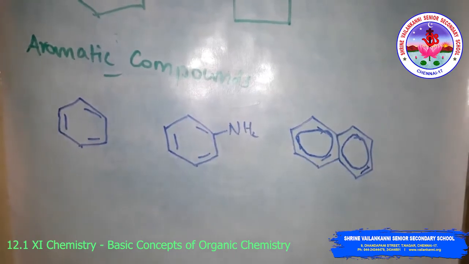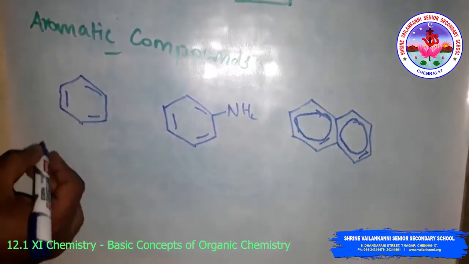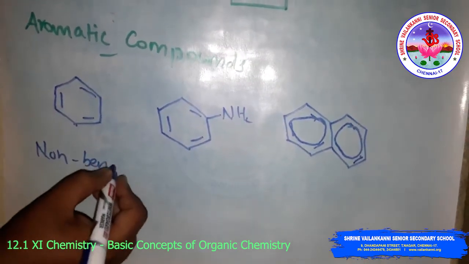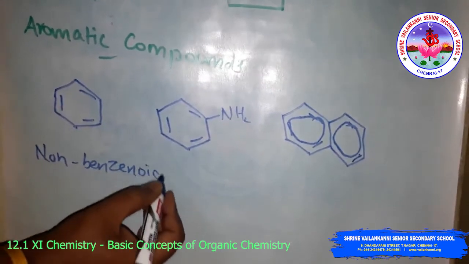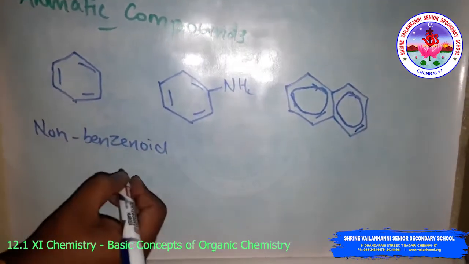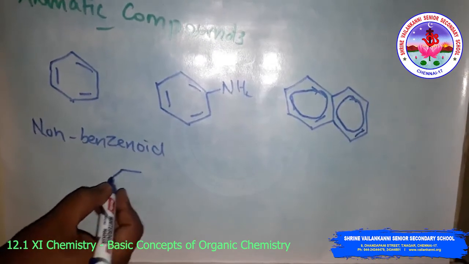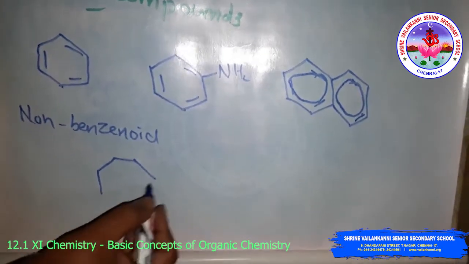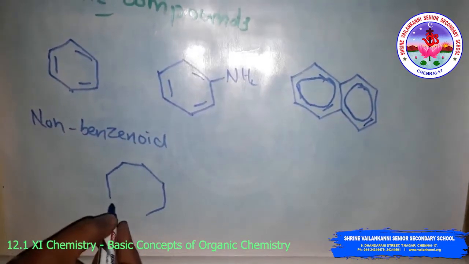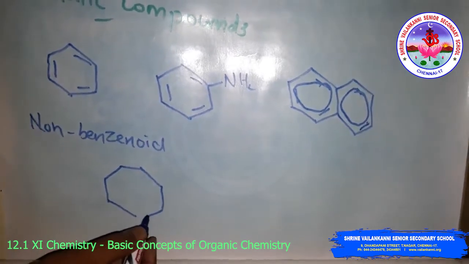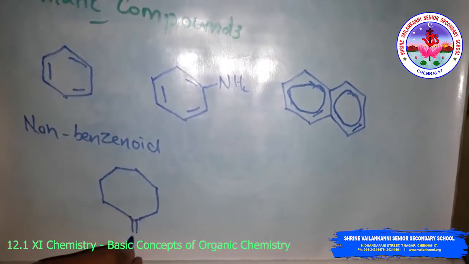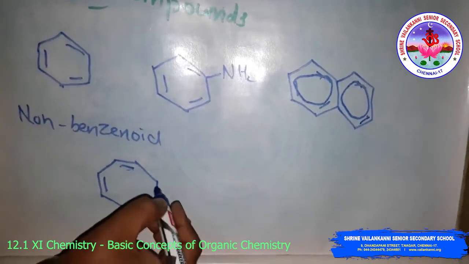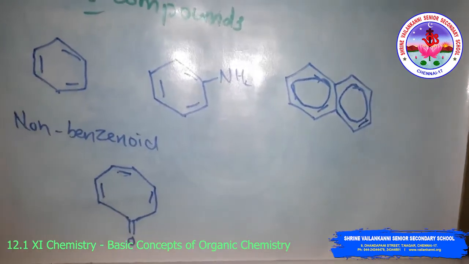Then the non-benzenoid compounds. The non-benzenoid compound is tropolone. The tropolone structure will be like this. So this is a non-benzenoid compound.